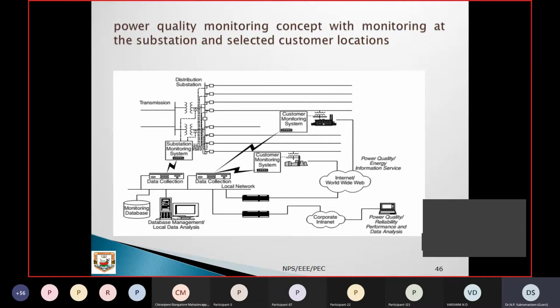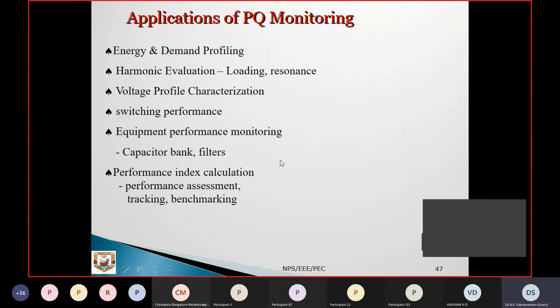If I want to monitor the entire load in a particular feeder, again, it increases the complexity, and consequently your costs are also going to increase. So you have to compromise, optimizing these two. We can decide where the quality is to be monitored and maintained, because in industry it may not be required at all places. Only a few places are required, so we can adopt it at those places so that cost can be saved considerably.